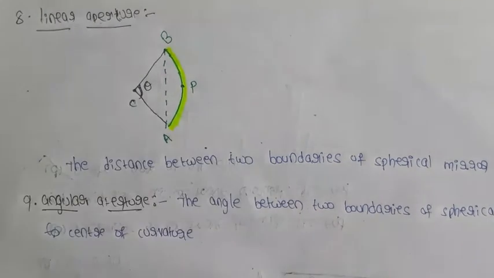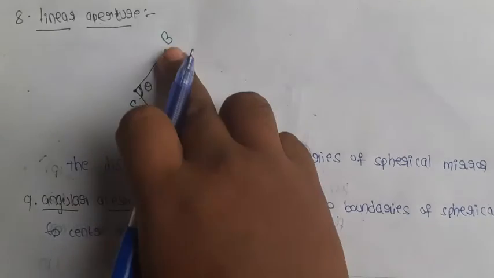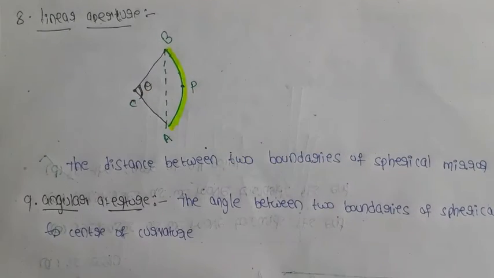That is the angle between two boundaries of the spherical mirror to the center of curvature.